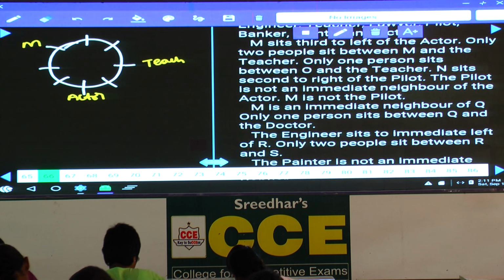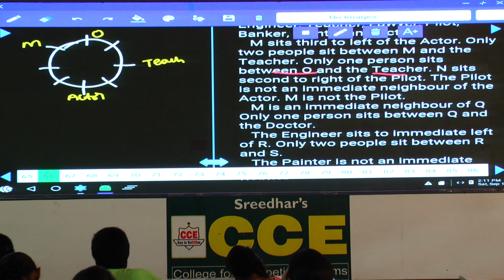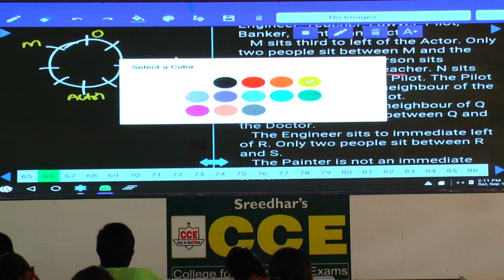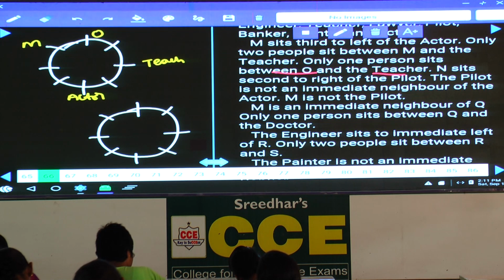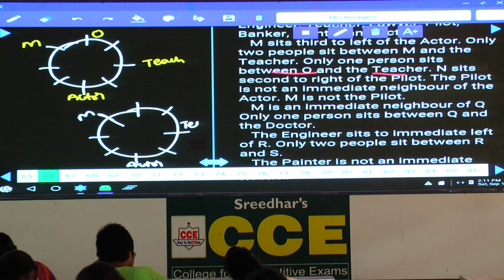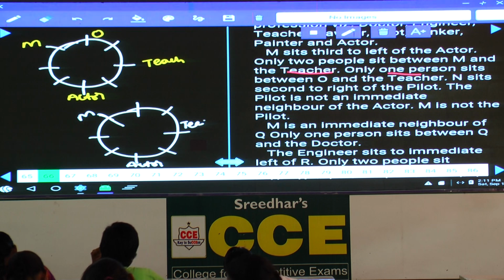Next one, only 1 person sits between O and the teacher. How many are in between O and the teacher? There must be exactly 1. As there must be exactly 1 between O and the teacher, O can be to the immediate left of M. Or what is the other possibility we have? We have 2 possibilities in this one. Actor can be O. Hence, as there is a second possibility here, we are representing the second possibility here. Actor, now M is at this place, teacher is at this place. As a teacher is here, then what is the other information we have? O is an actor, isn't it? Only 1 person sits between O and the teacher.